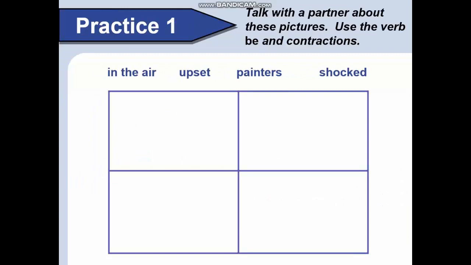Then practice for you, students. Talk with a partner about these pictures. Maybe just you can do it. Use the verb be and the contractions. In the air, upset, painter, shocked. Example: of course, he is shocked.